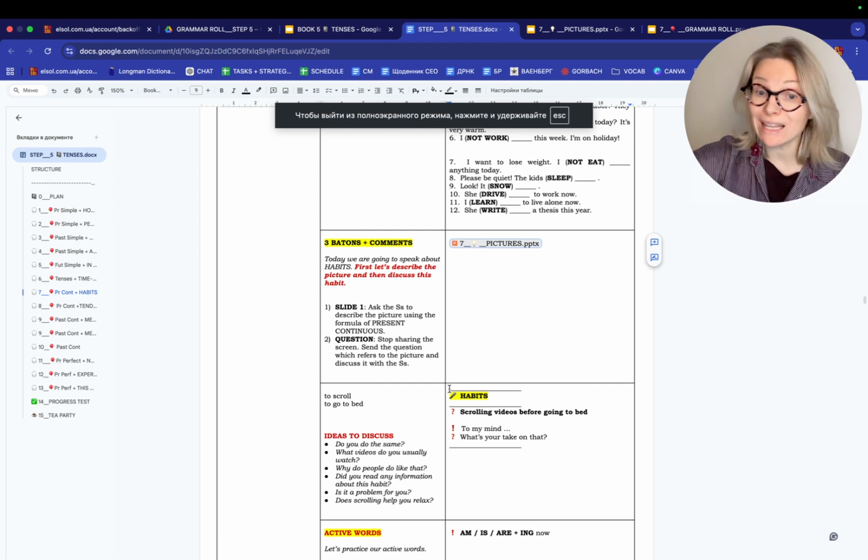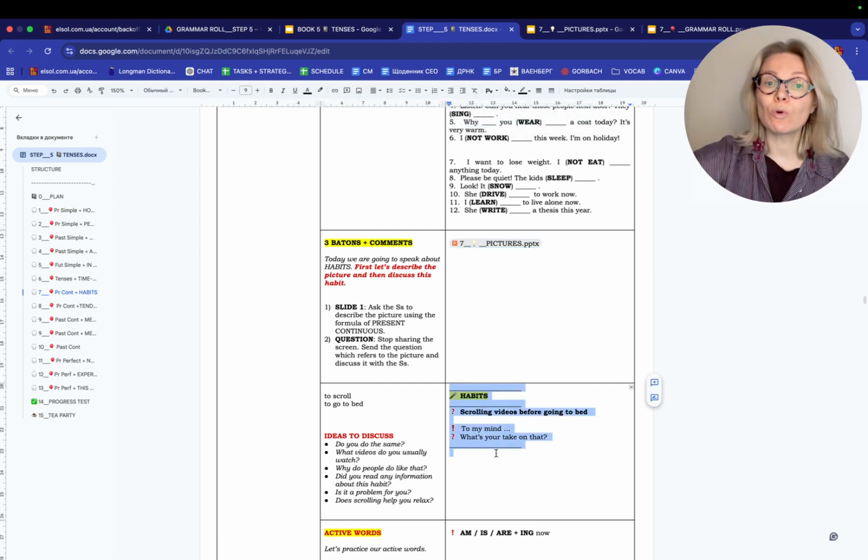Yes, and you say, so let's discuss this habit. You copy the block and you ask the students, so scrolling videos before going to bed, to go to bed and to scroll. I think everything is clear, but just in case, for our discussion. And the students say, to my mind, and they share their ideas.